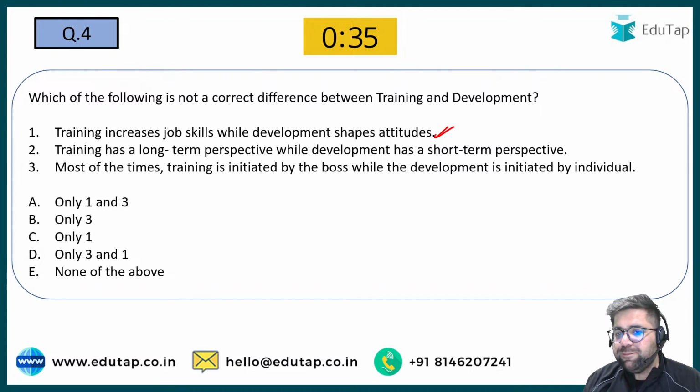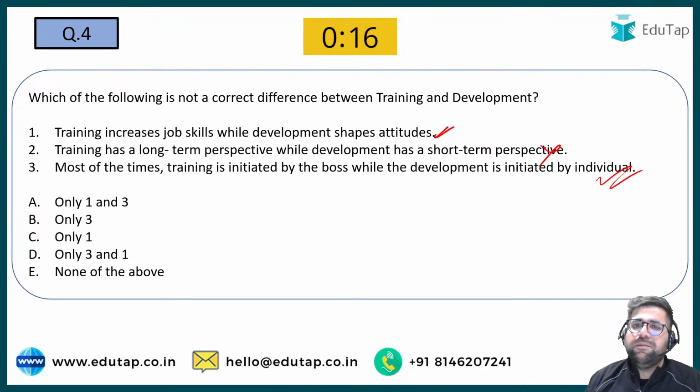Training has a long term perspective while development has a short term perspective. This statement is horribly incorrect because training is a short term perspective and development takes place throughout your life. Most of the time, training is initiated by the boss while development is initiated by the individual. This statement is also correct because training is something which will be given to me by my organization, but development is something which I will be looking for as a person.